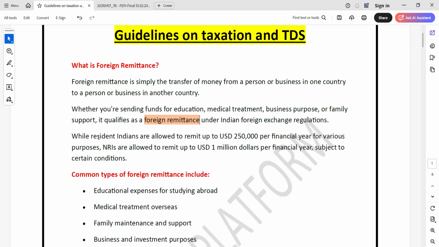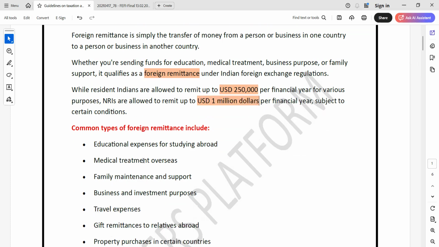Indian residents are allowed to remit up to $250,000 per financial year for various purposes, and NRIs are allowed to remit up to 1 million US dollars per financial year, subject to certain conditions.